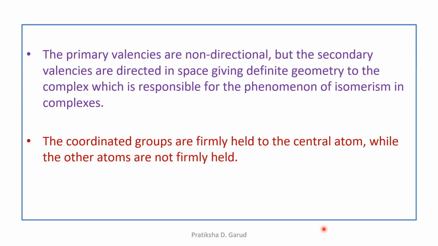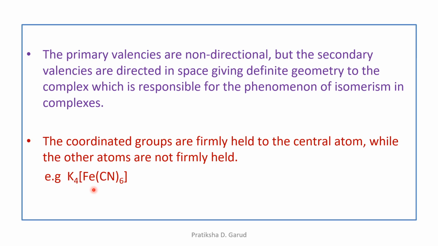Next, the coordinating groups, that means the ligands, are firmly held to the central atom. That means the secondary valencies are firmly held, while the other atoms are not firmly held. Its example is K4[Fe(CN)6]. Now in this example, we can see that the cyanide, the CN, is the coordinating group. That means it is firmly held to the central atom, while the potassium is not firmly held. So this is regarding this assumption.